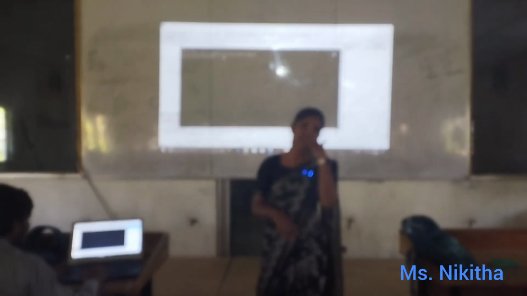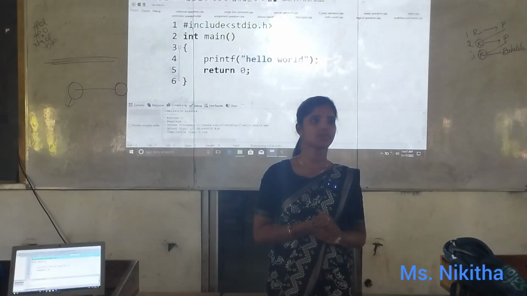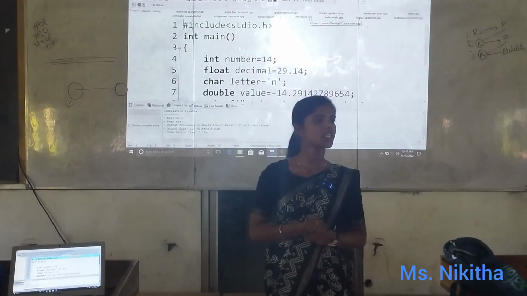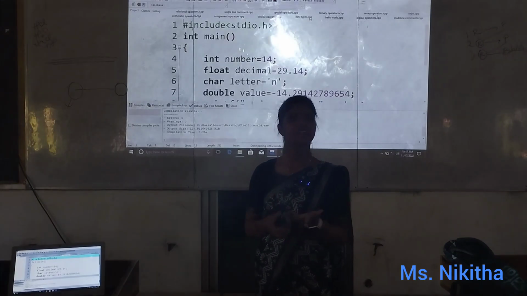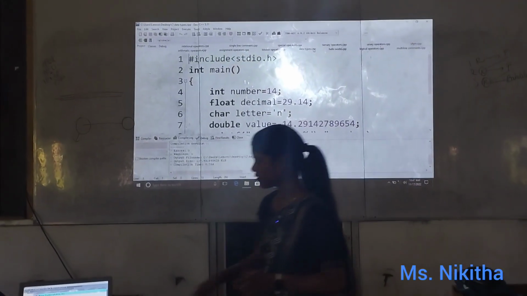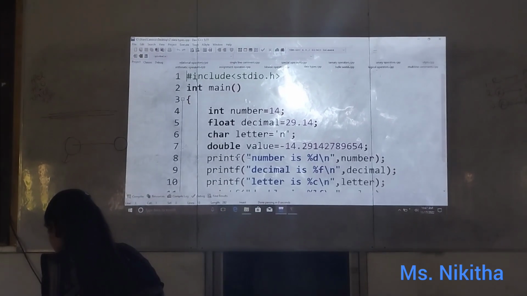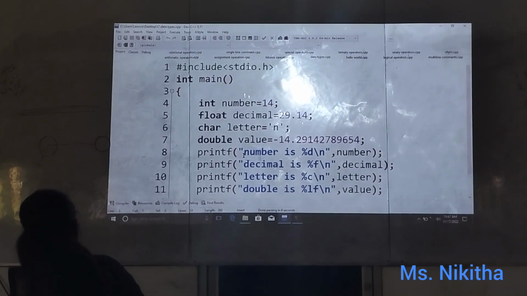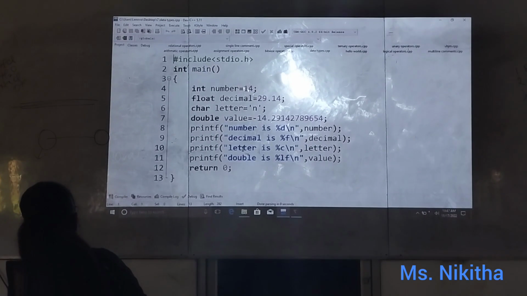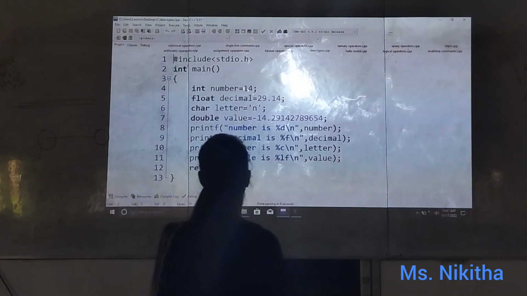So next, data types. What are the data types? Basic data types: integer, float, character and double. Is that okay? Shall I decrease the size? Is this visible? This is enough, right?